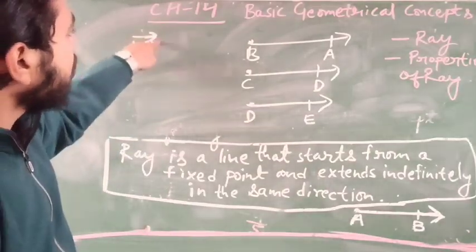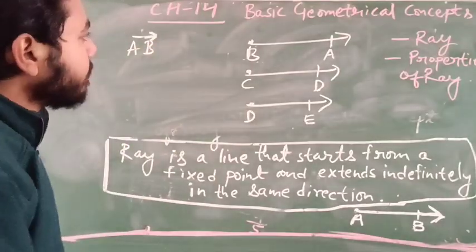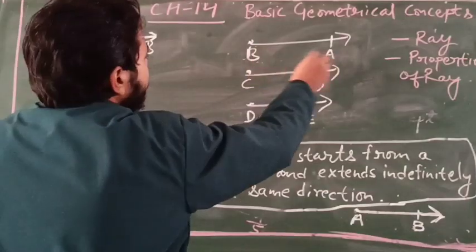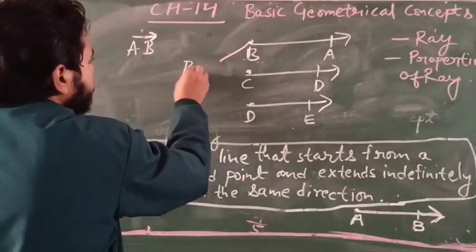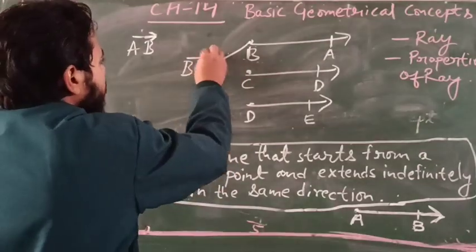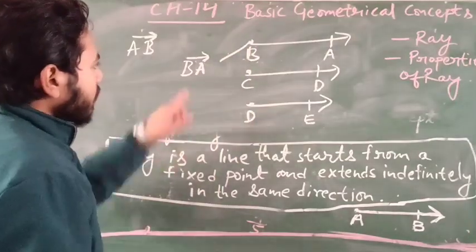This is the representation of ray AB. Suppose we have to represent ray BA. We write BA and just make an arrow on it. This is the representation of ray BA.